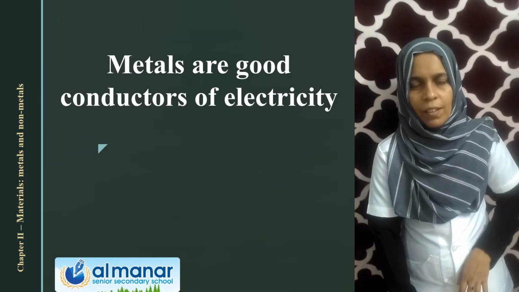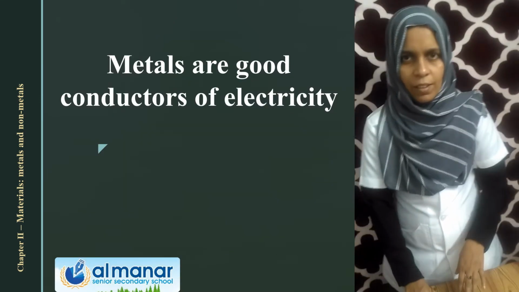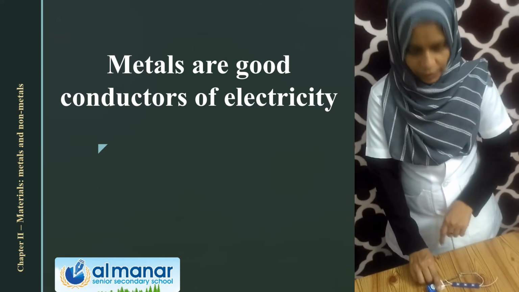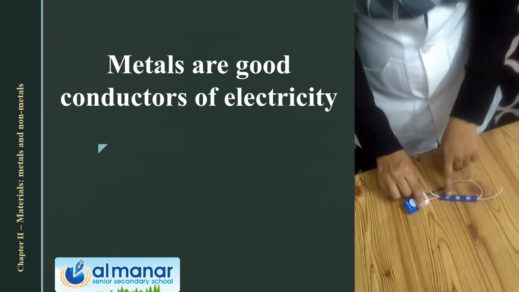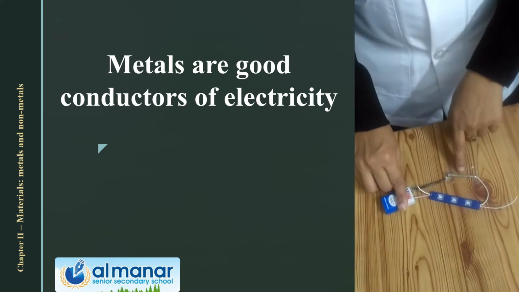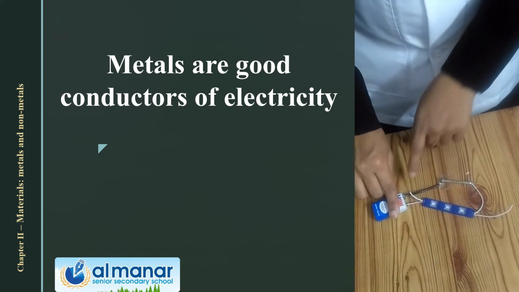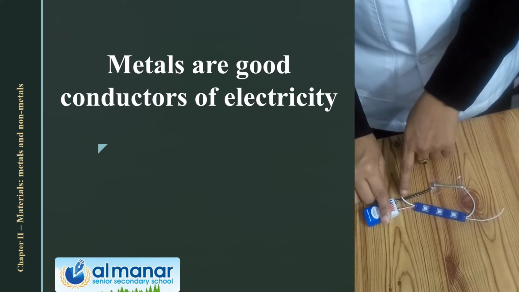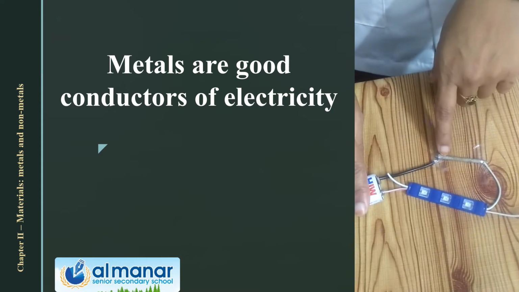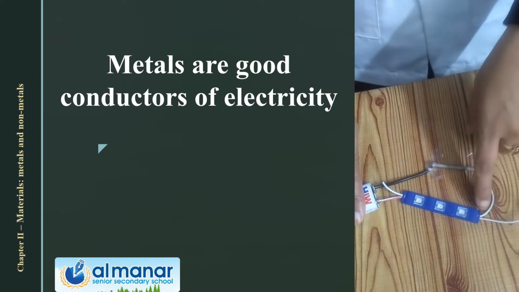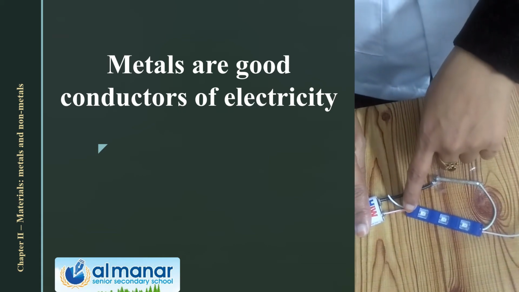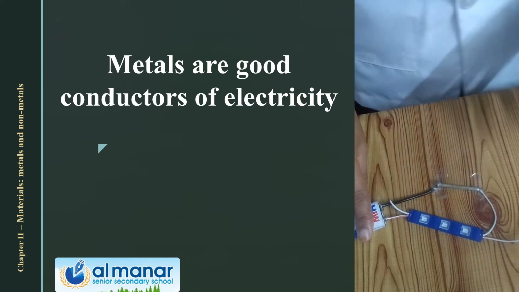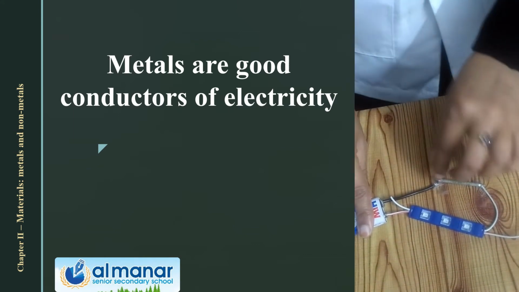So here I have made a circuit. You can see the circuit here. I have used a battery, a wire, a bulb and an iron nail. From the battery I have connected a wire to the iron nail. From the iron nail another wire is connected to the bulb, and then from the bulb one wire is connected to the battery.